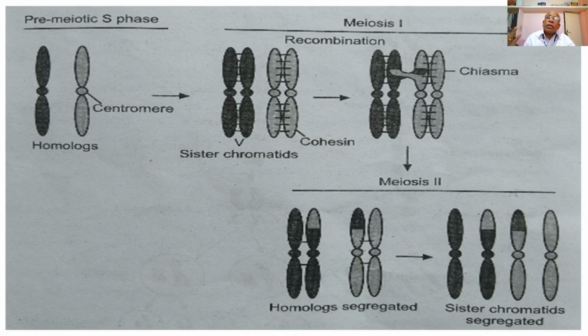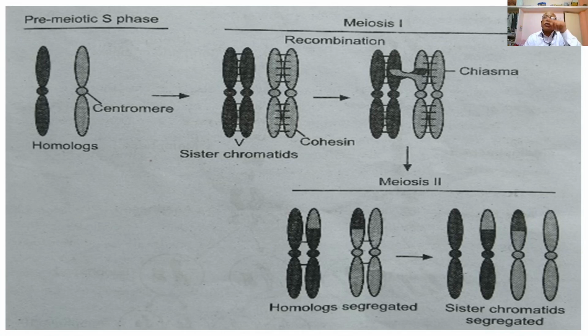Then follows the next phase, telophase 1. During telophase 1, the condensed chromosomes which were separated from one another form two sets of chromosomes, pulled away from the equatorial plane to the opposite poles of the cell.